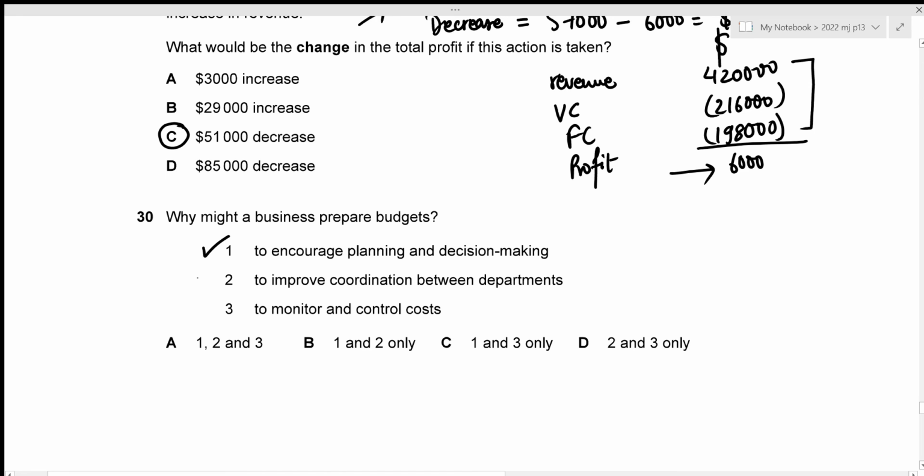This is absolutely true as well because whenever we prepare budgets, there needs to be some sort of coordination between departments, because if the production department is producing 1,000 units and if the packaging department is only ready for 500 units, then that means that there is some sort of communication gap which should not be existing. So statement 2 is correct as well. And the third one is to monitor and control costs. This is true as well because when we prepare budgets, we set a fixed amount of cost that we anticipate, but that amount can be exceeded. So we need to closely monitor and control those costs. So statement 3 is correct as well. So all three statements are correct, which is given in option A. That will be the correct answer.